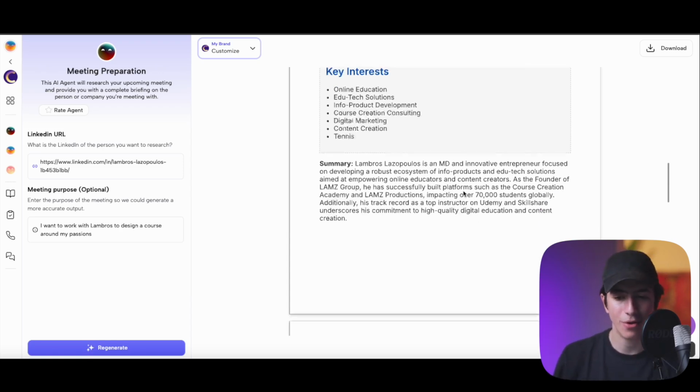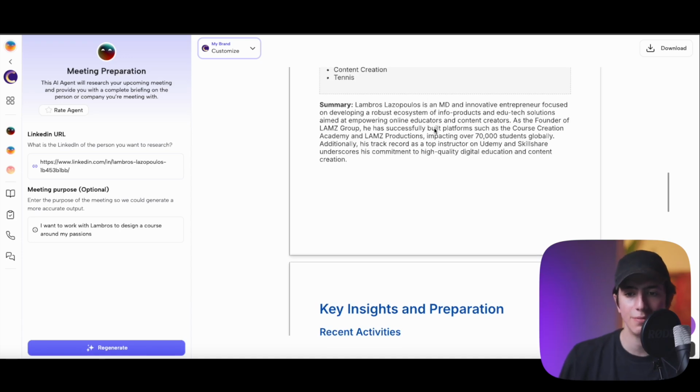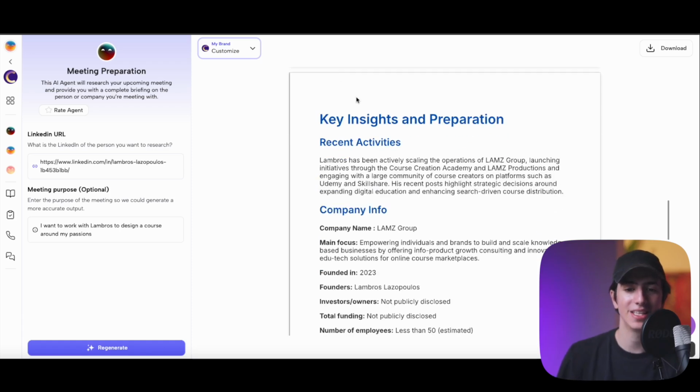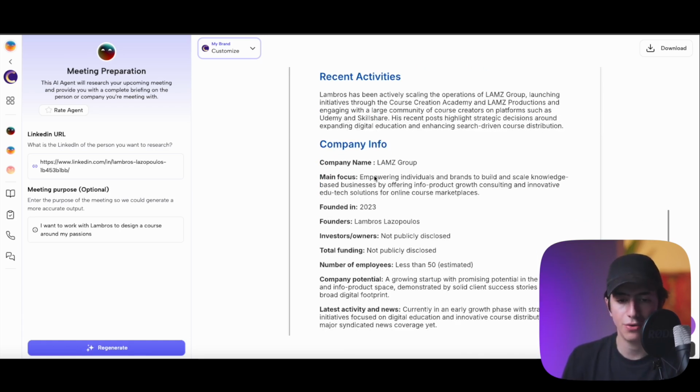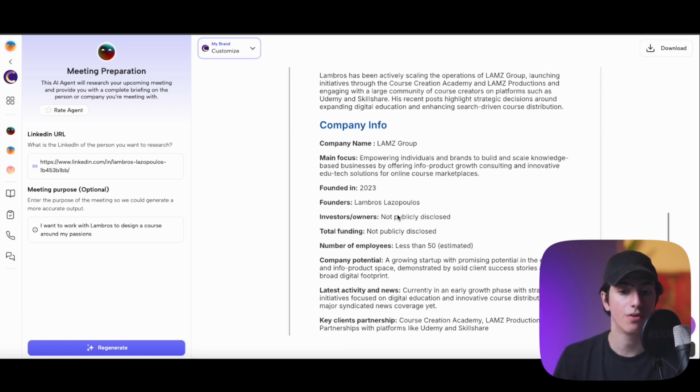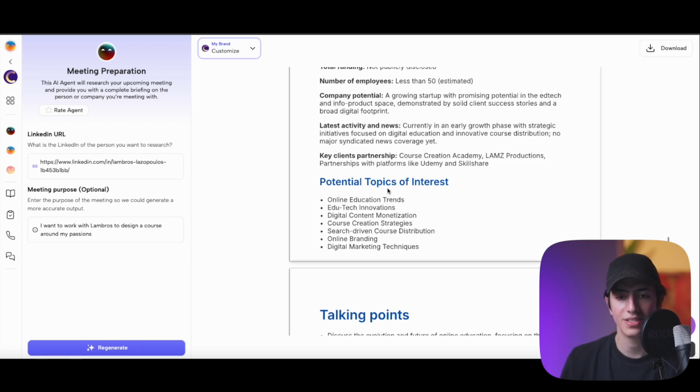Right. So again, a summary of who you're meeting with. Lambros Lazopoulos is an MD and innovative entrepreneur focused on developing a robust ecosystem of info products and edutech solutions, aiming at empowering online educators and content creators. How cool is that? Key insights and preparation. Again, what I've done recently, company info, my company, when it was founded, who are the other investors, who are the founders. How cool is that?